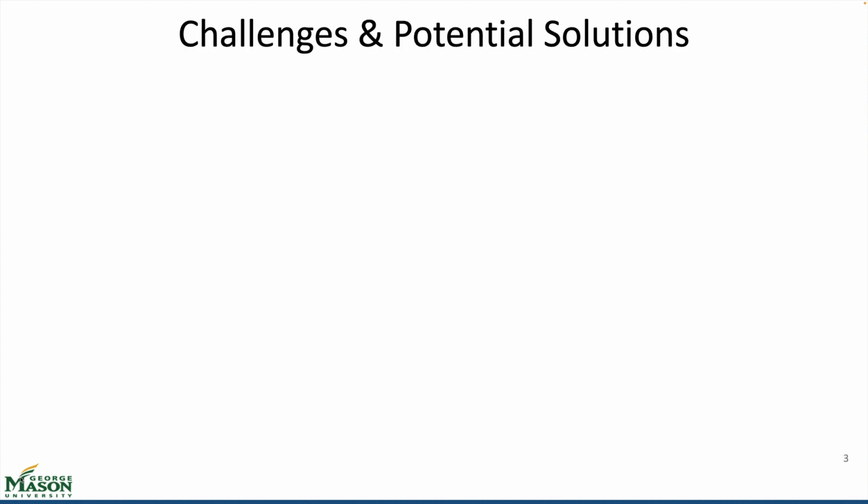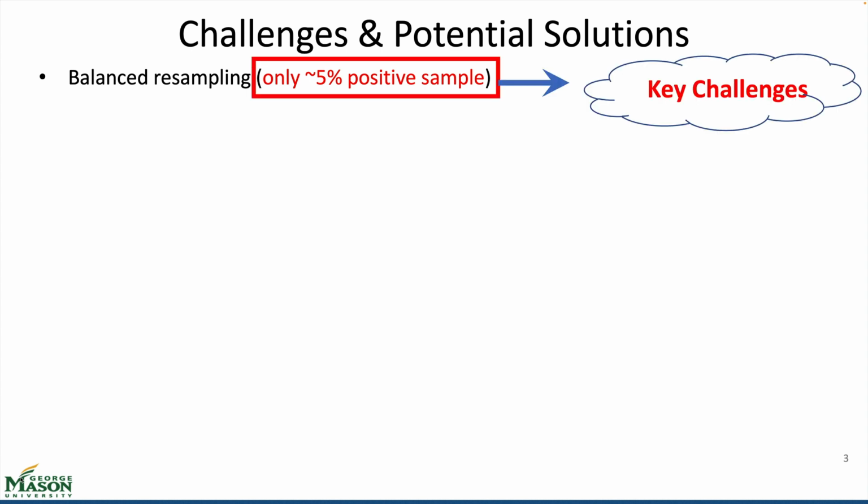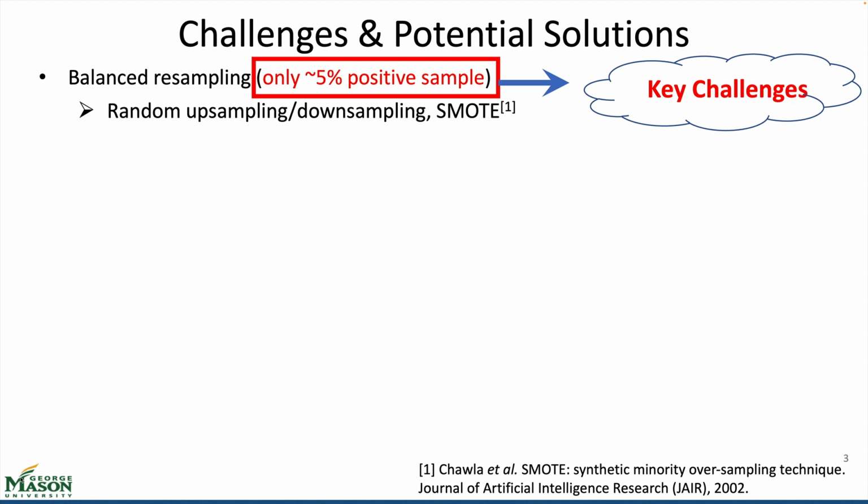We encounter several challenges in this project and propose potential solutions. First, we need to apply a balanced resampling technique due to the significantly imbalanced dataset with only around 5% positive samples, which is the key challenge of this task. To address this issue, we plan to conduct and compare several resampling techniques such as random upsampling or downsampling and